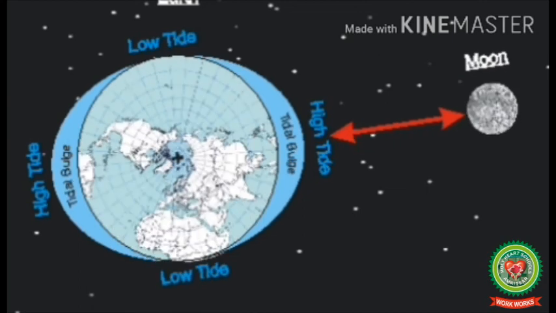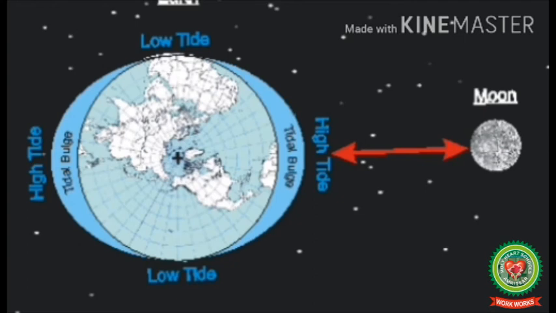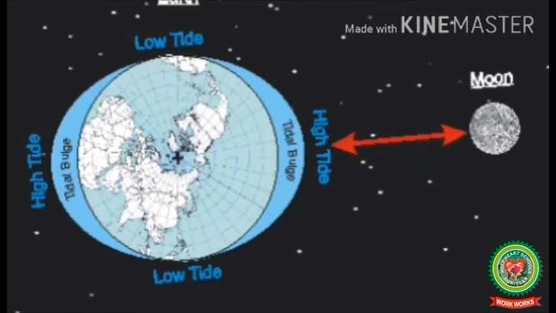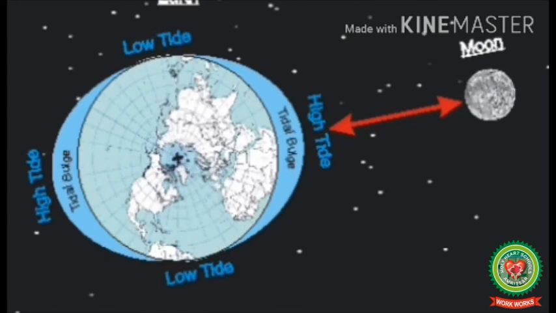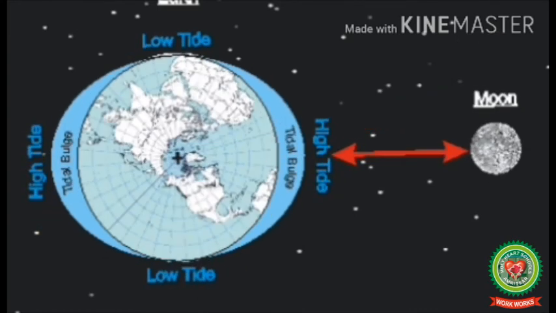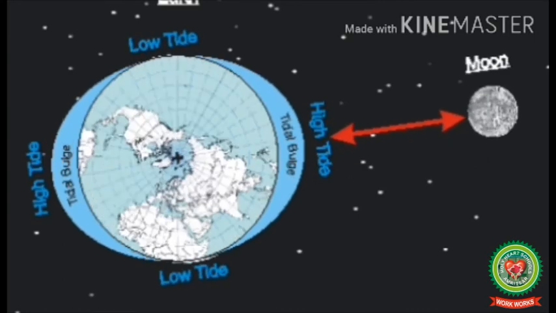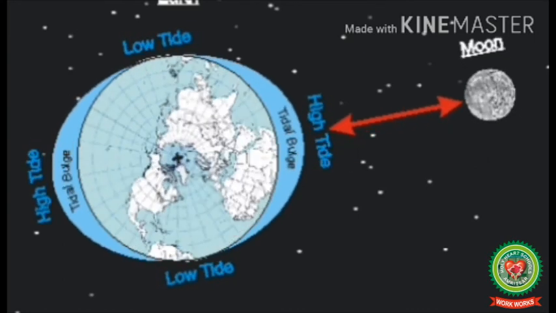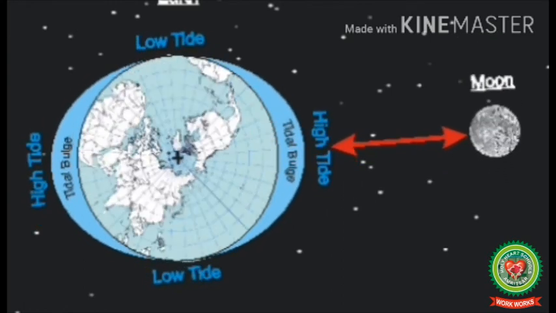So the water of the earth nearest to the moon will be pulled by the moon, causing water to pile up in certain regions. People living on the seashore must have observed the connection between the moon and the tides. As the moon rises later each day, about 50 minutes later than the day before, the high tide occurs 50 minutes late each day.